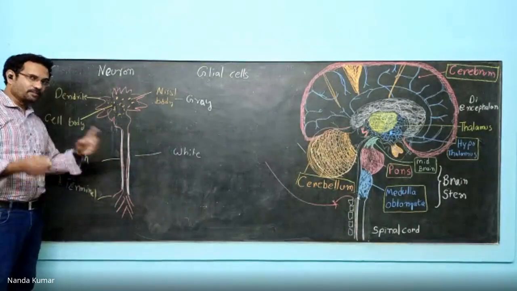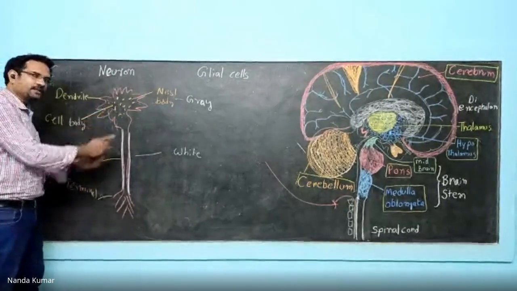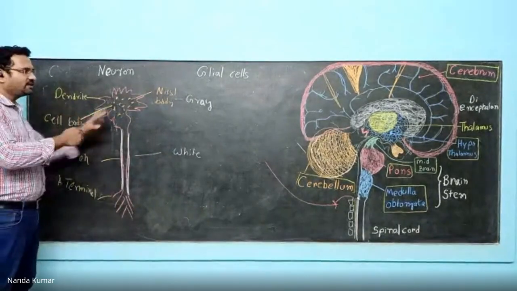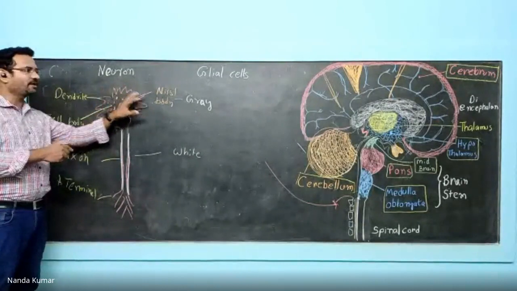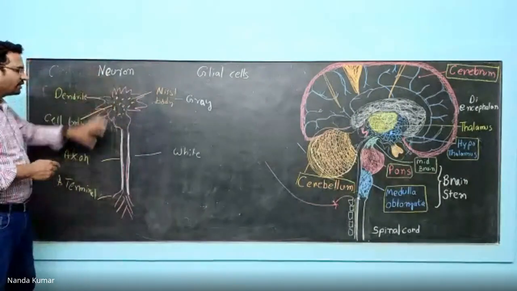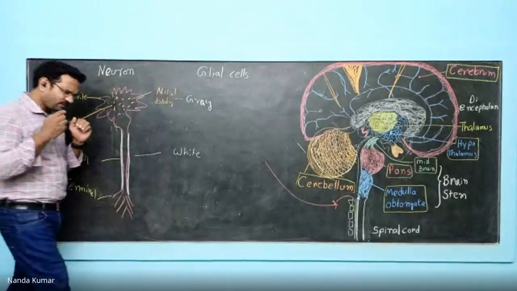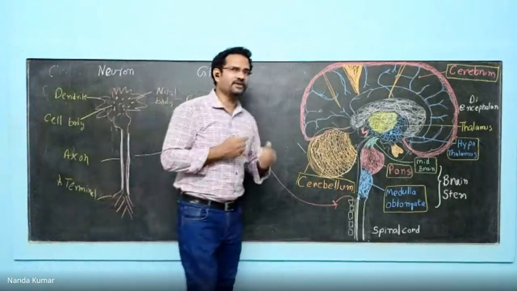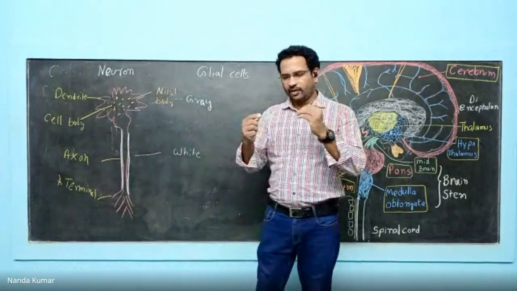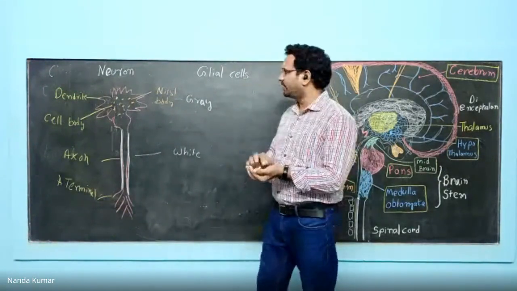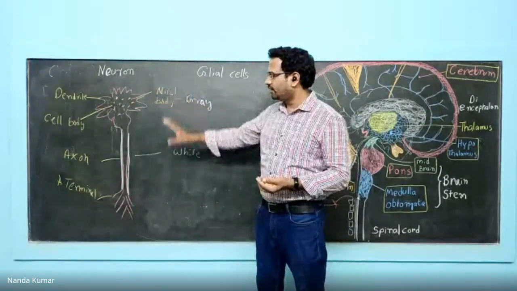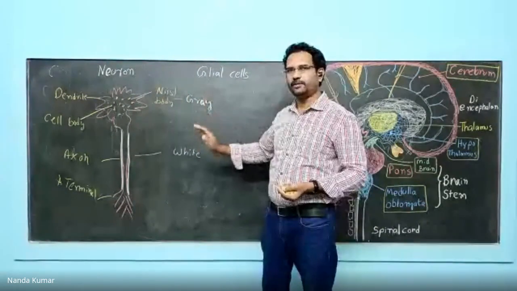So most of the axons which have myelin sheath appear white in color, whereas the ones which contain Nissl bodies appear gray in color. So the neuron has this structure. Based upon the anatomy, a lot of classifications are there. We'll see in detail in later classes, but for now, understand this is the neuron, and this is the difference between gray matter and white matter.